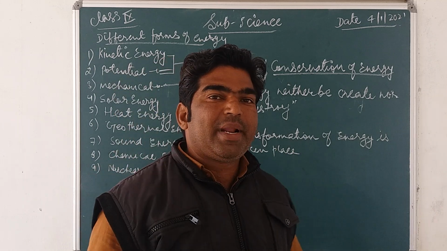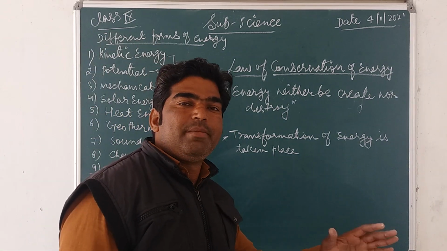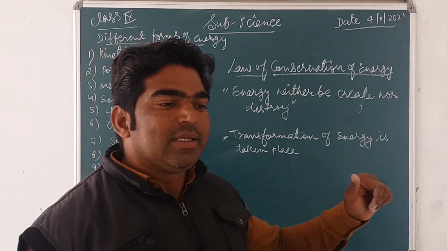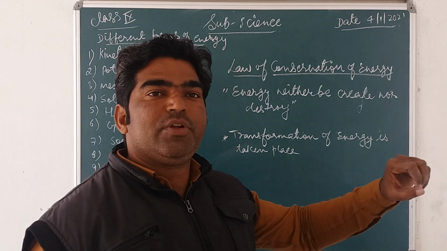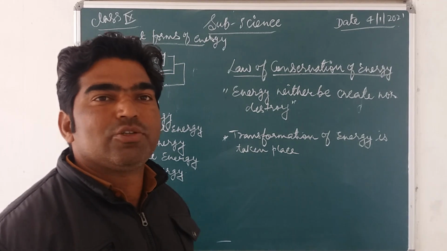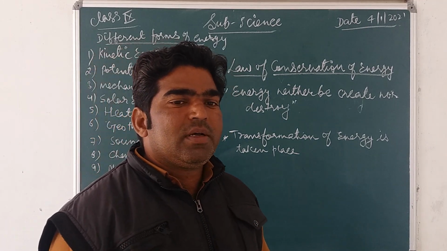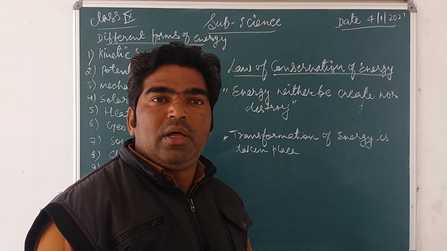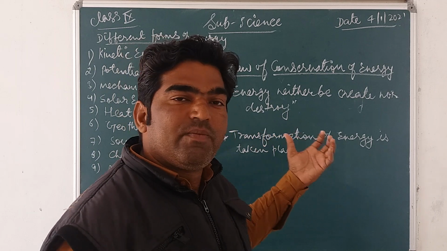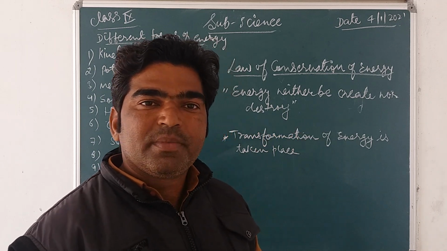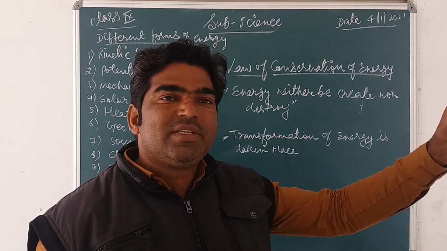As you know, the primary source of energy in the whole universe is the Sun. For example, take photosynthesis in autotrophic plants. Green plants can prepare their food using water and sunlight.